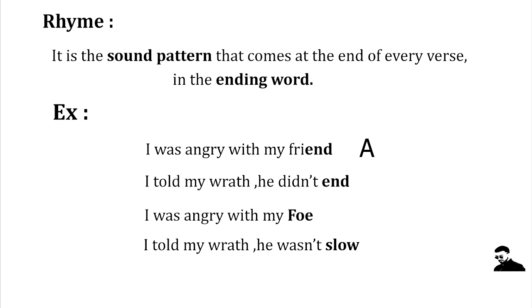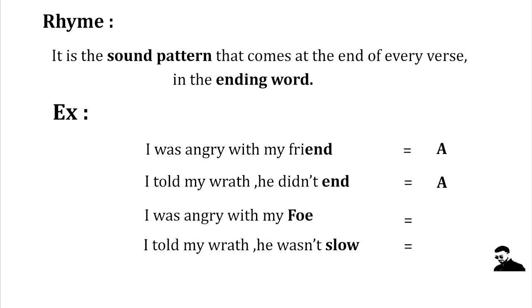In the second verse, we have the ending word end. So let's compare the ending words of the two lines. Friend, end. They are the same. So the rule says, if the same sound is repeated in another verse, the letter that refers to it is also repeated. So we're going to put another A here.